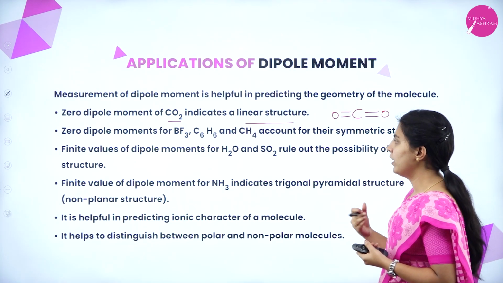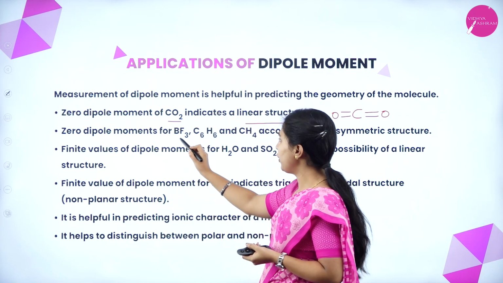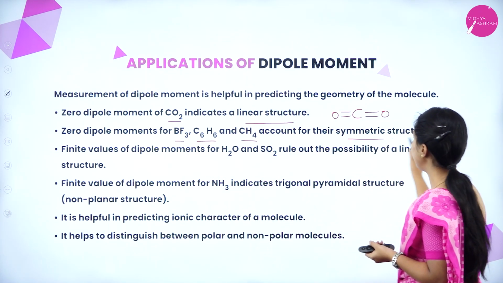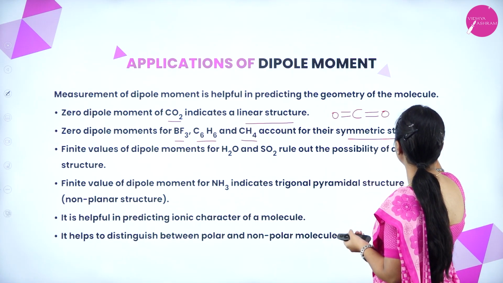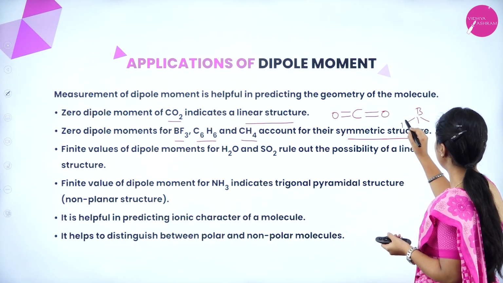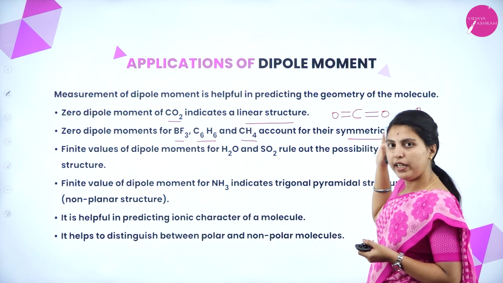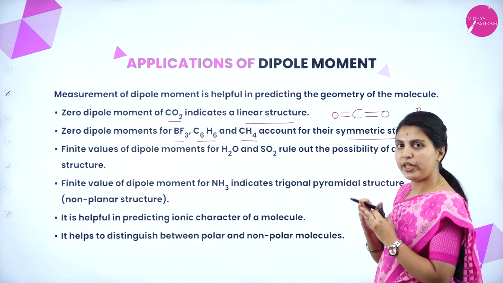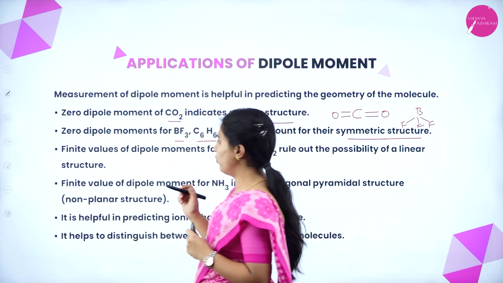We will discuss this in the next coming session or coming slides. Zero dipole moment of BF3, C6H6 and CH4 account for their symmetric structure. BF3 means B, this is F. This is symmetric in nature. If you pass any line through the plane, you will get the completely same half. That's why it is symmetric. You cannot get a dipole moment value also.